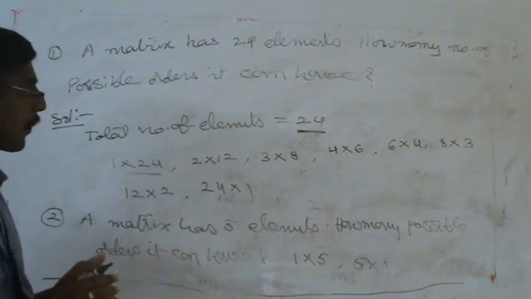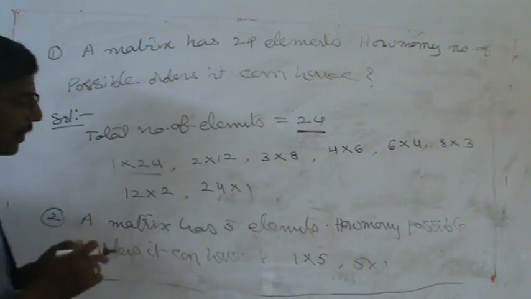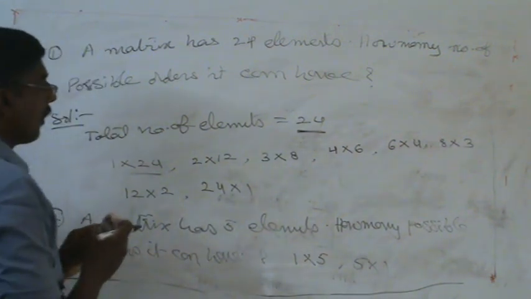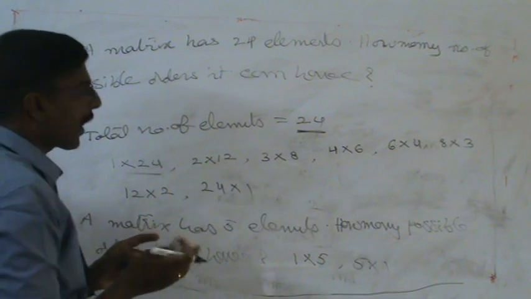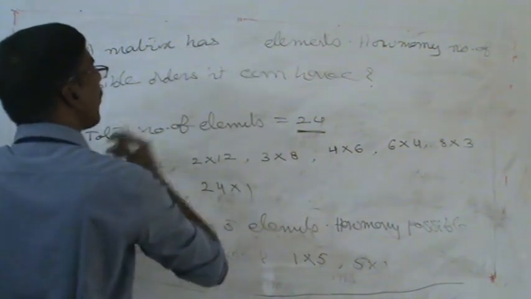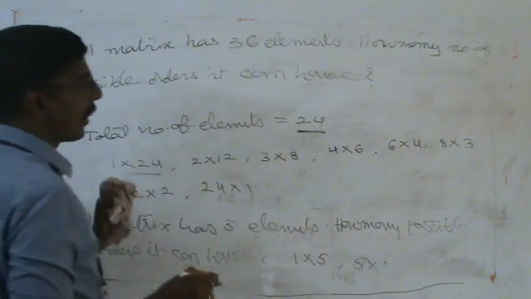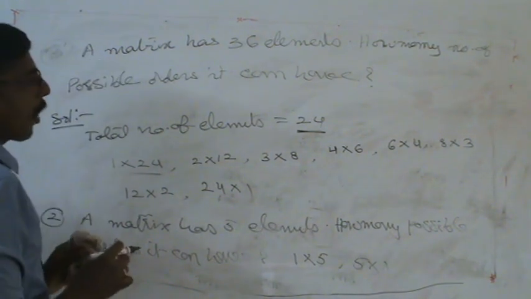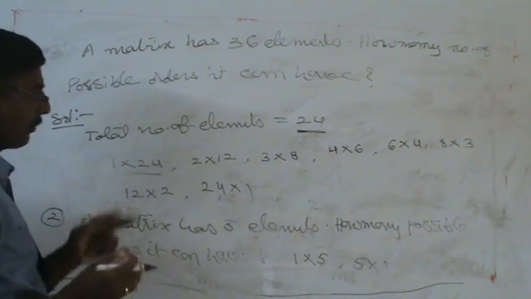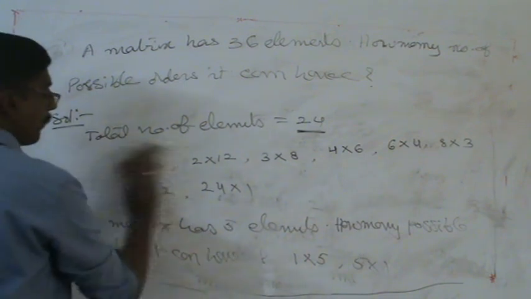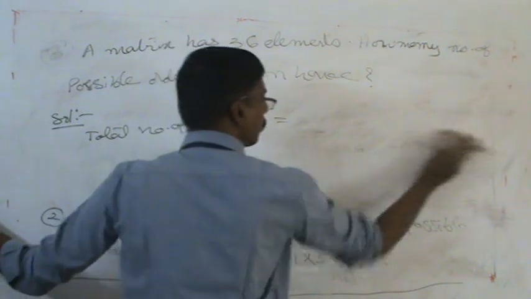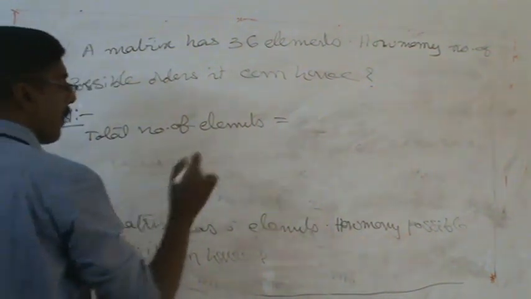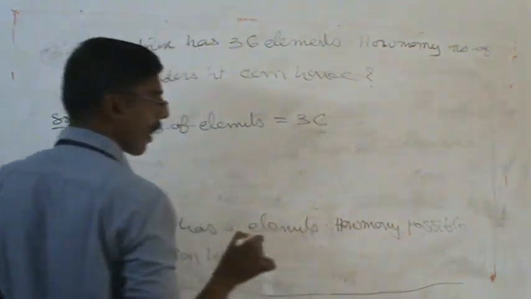Suppose they are asking a question for you, question number 3. You can write it down and finish it, then calculate by yourself. Suppose a matrix has 36 elements. Problem number 3, you can write down: a matrix has 36 elements. How many possible orders can you have? Write down the 36 factors by yourself. The total number of elements is 36. Then the possible orders.